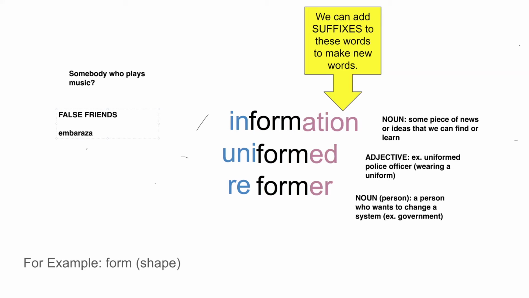But this is an example of a false friend. So the Spanish word here is embarazada.